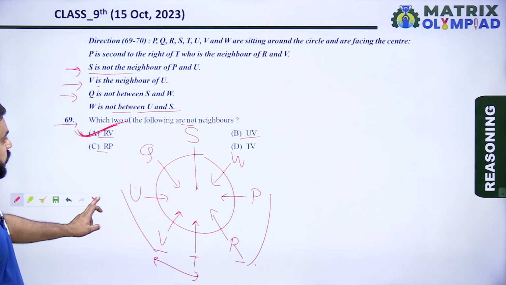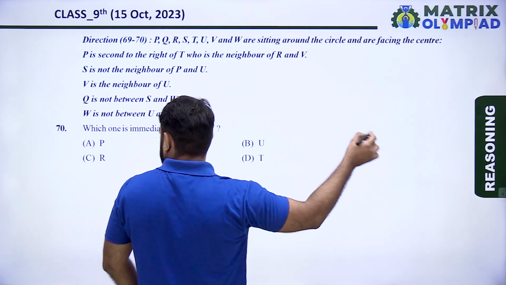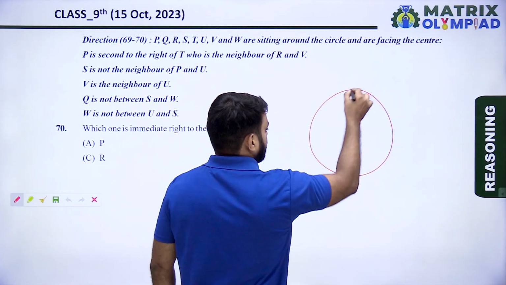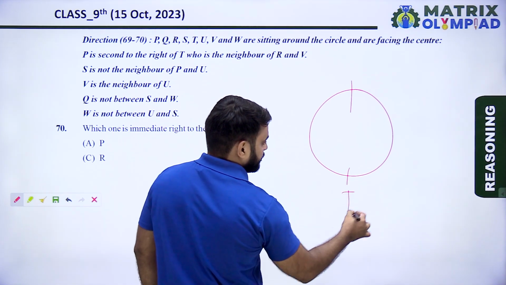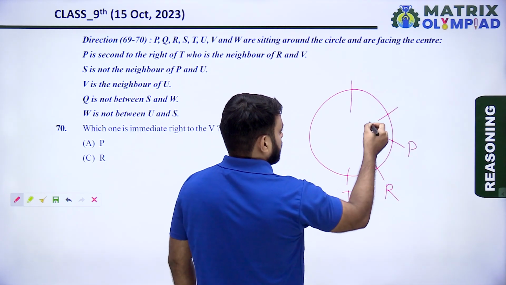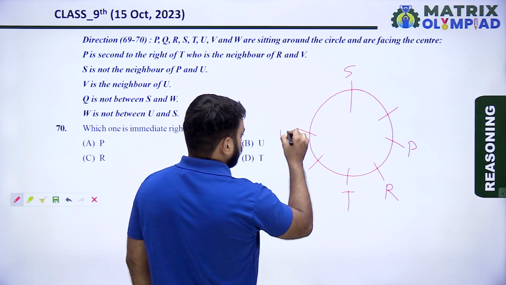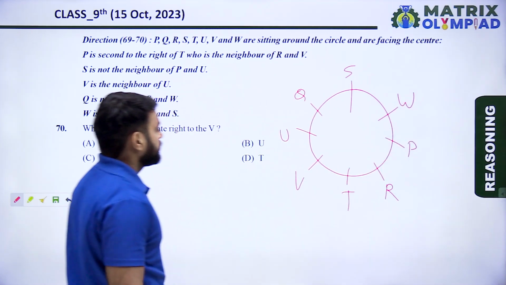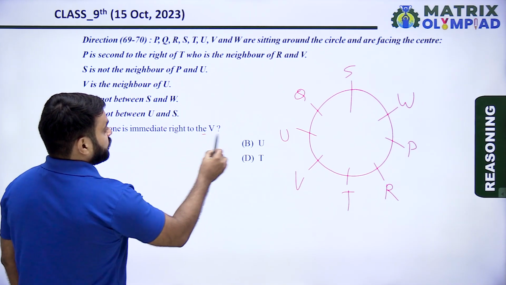So let's move on to the next question. According to the previous question's arrangement, here is T, R, P, S, V, U, Q, and W. So which one is immediate right to the V?